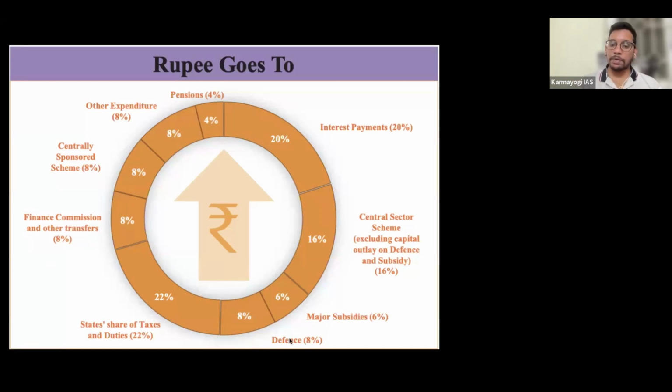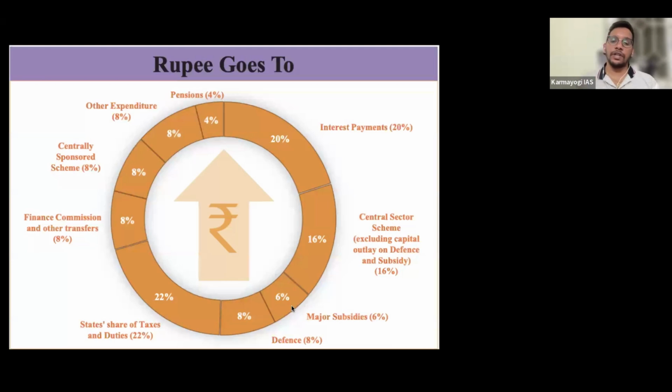Then defense expenditure 8%, and subsidies, especially we have urea subsidy, we have food subsidies. Those subsidies we are spending 6%, which is a huge number. Out of 50 lakh crore, what is the budget of India? The total budget is 50 lakh crore. Out of that, we are giving 6% as major subsidies. So not even for education or health we are spending this 6%.